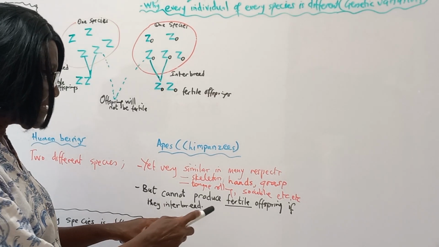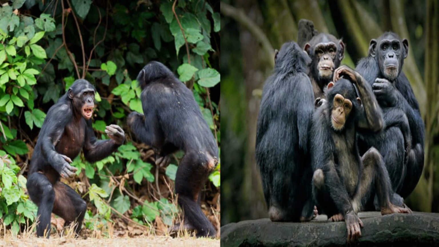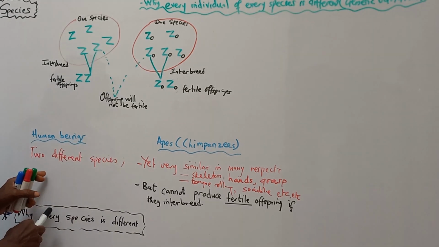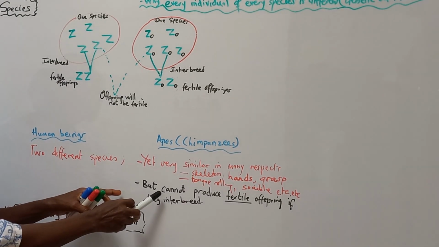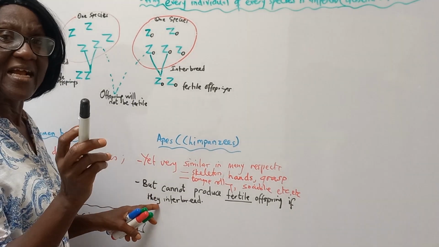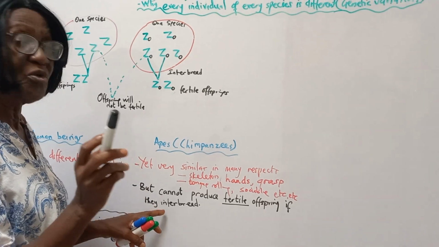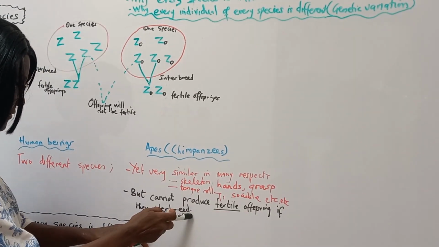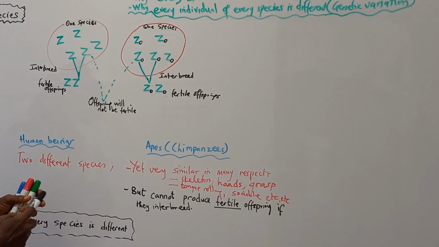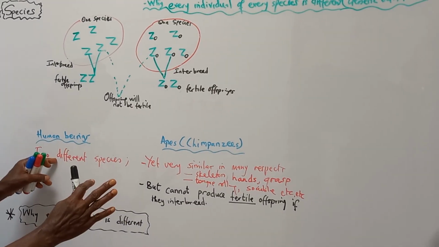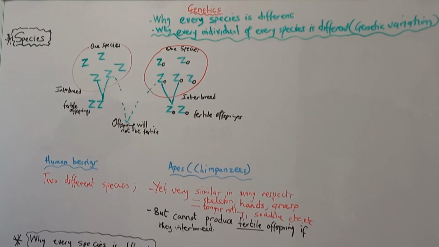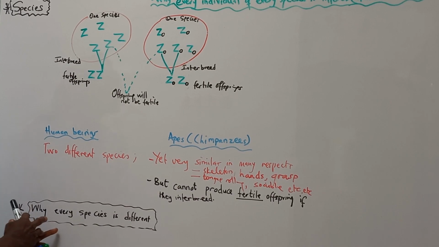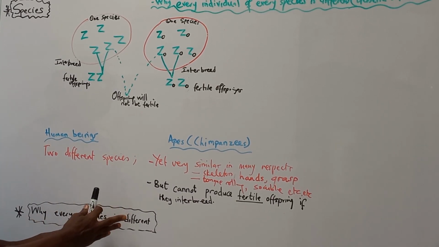Human beings are very sociable, and look at those apes, they're very sociable, just like human beings. But even if human beings and apes can mate and produce an offspring, the offspring will not be fertile. So, species are different. Now, we want to answer the question, why is every species different?